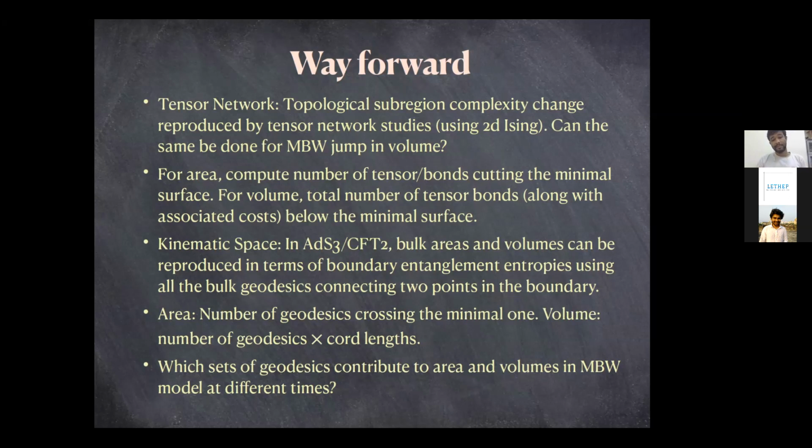Another thing that can be done along this line is in the AdS3/CFT2 setup, where bulk areas and volumes can be reproduced in terms of boundary entanglement entropies, using all the bulk geodesics connecting two points in the boundary. Any minimal surface in the bulk can be given by the other bulk geodesics that are crossing that minimal geodesic, and the volume is given by the number of geodesics times the chord length inside, below the minimal surface.